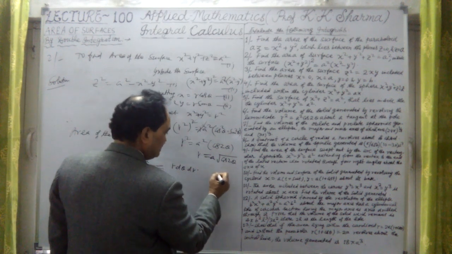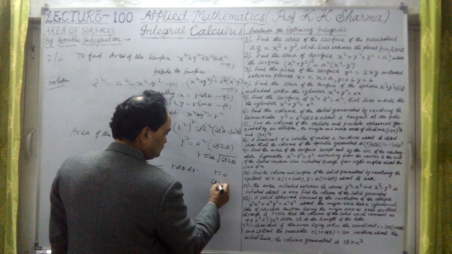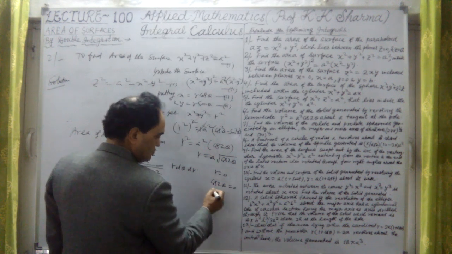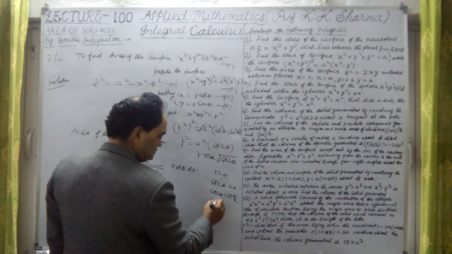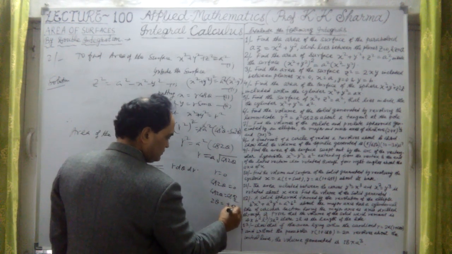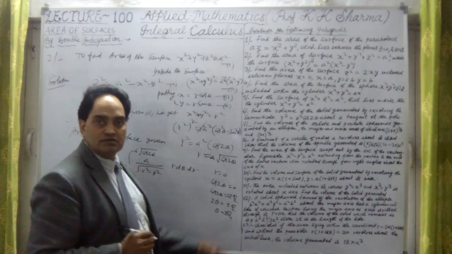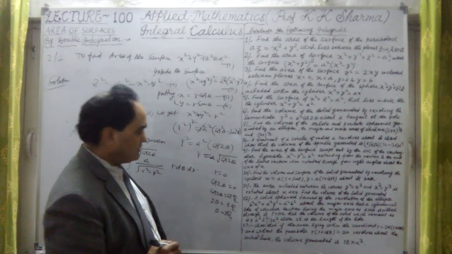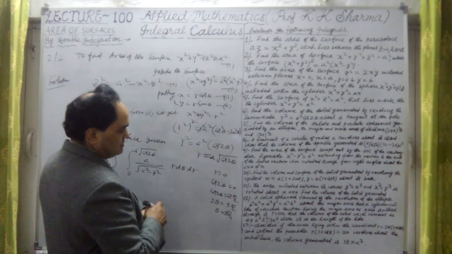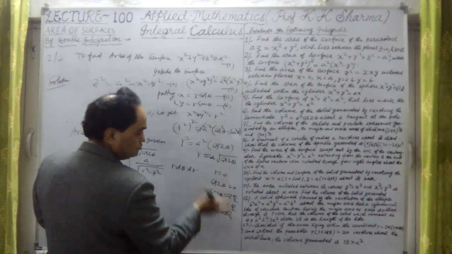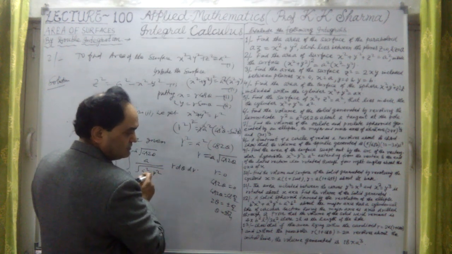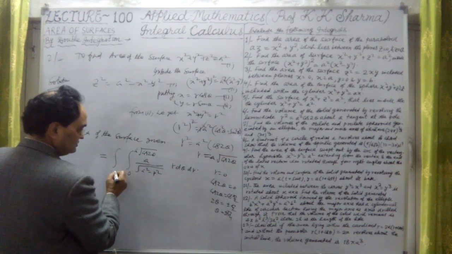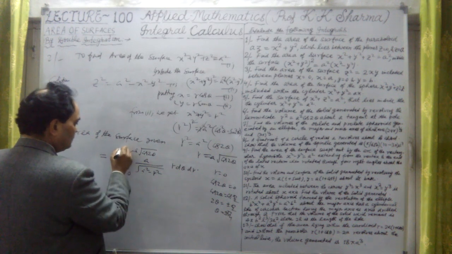So in this cos 2 theta, if I put r equal to 0, then cos 2 theta equals 0, that is cos 2 theta equals cos pi by 2. That means 2 theta equals plus minus pi by 2, or theta equals pi by 4 plus n pi. We have done this a number of times. So theta equals pi by 4. Now here we are taking the area from 0 to pi by 4, I mean the upper portion of the first quadrant. In that situation theta goes from 0 to pi by 4.